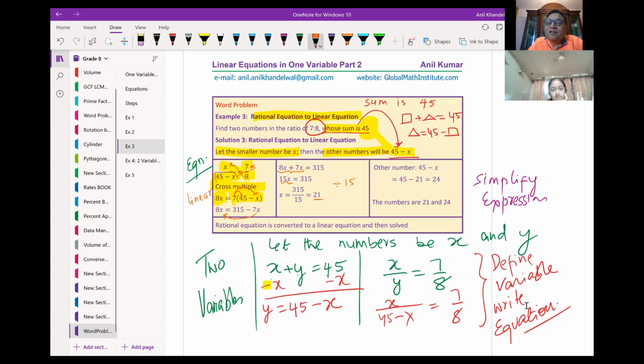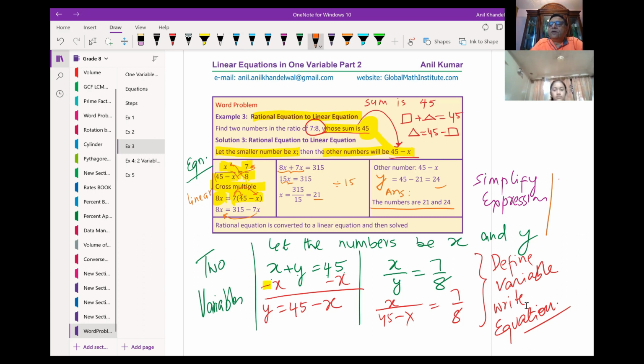Got it? Once you get the value of x, find y. What is y? y is the other number, 45 minus 21, which is 24. Then write down the answer. This is your answer, correct? The numbers are 21 and 24.